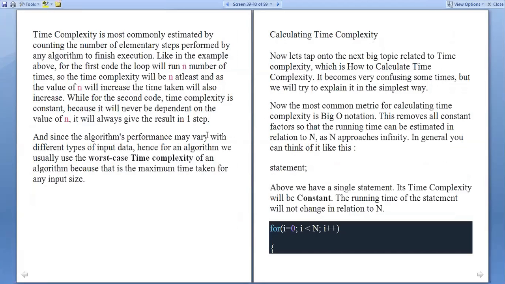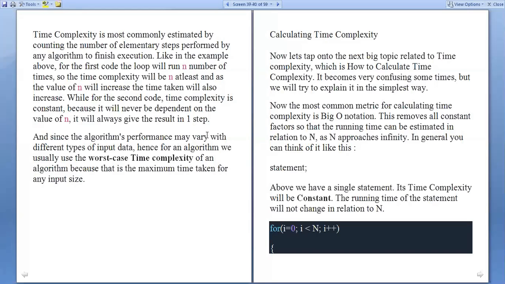Time complexity is most commonly estimated by counting the number of elementary steps performed by any algorithm to finish its execution. Based on how many elementary steps we count, we can say this is the time complexity.